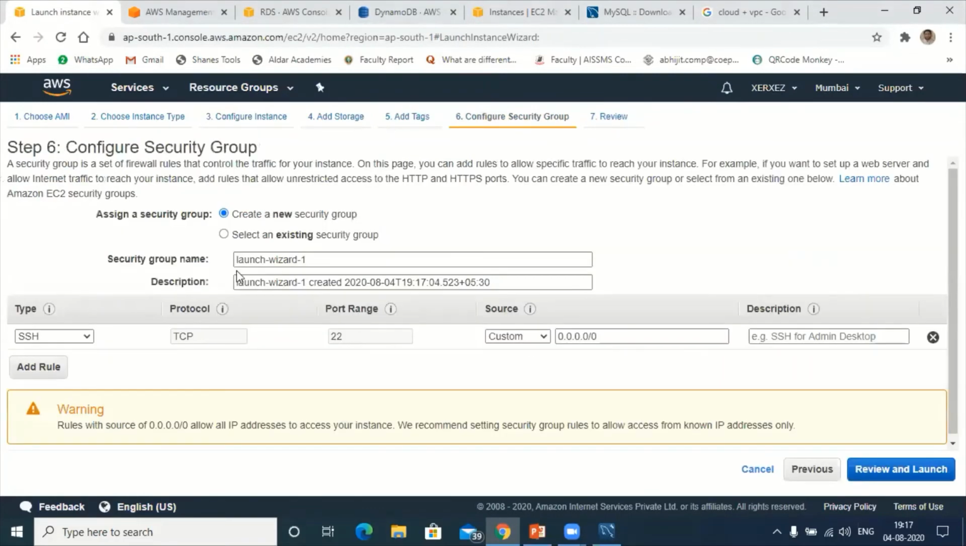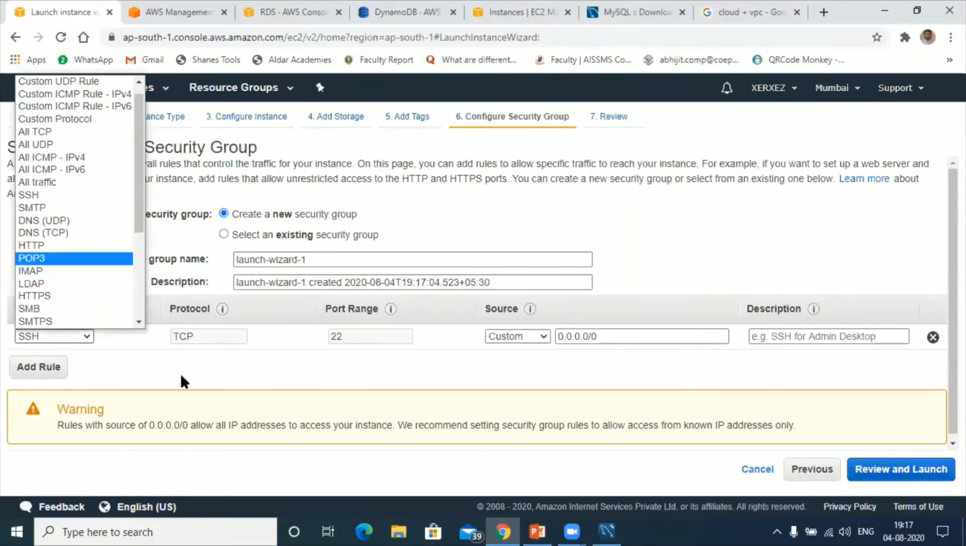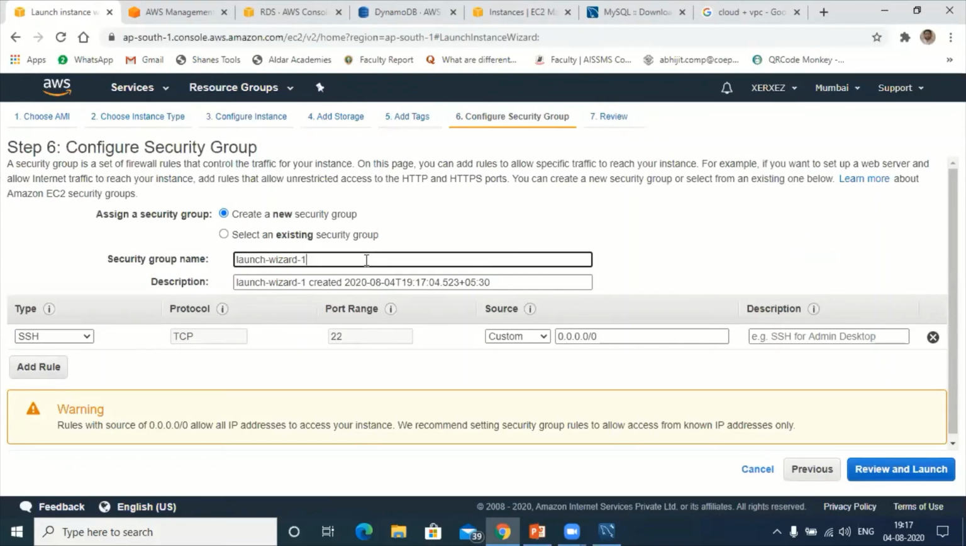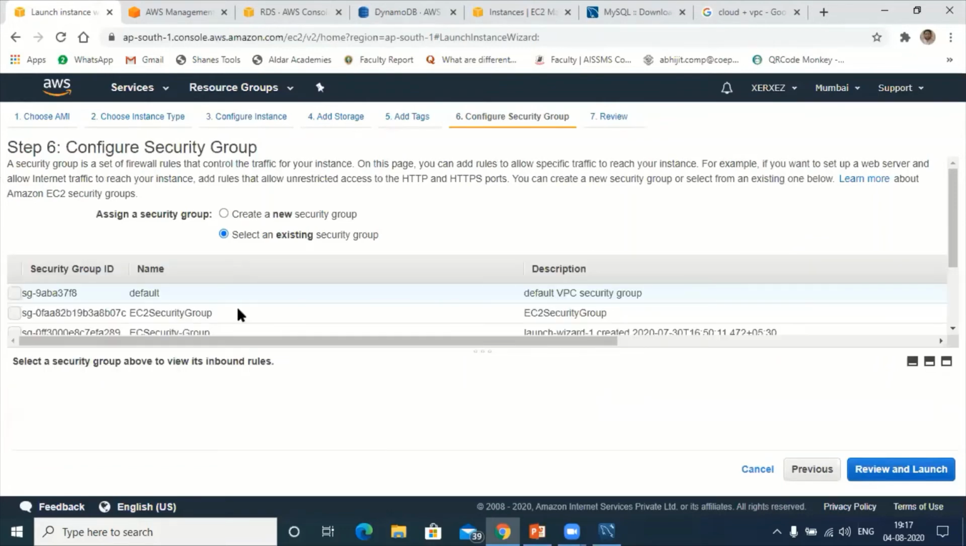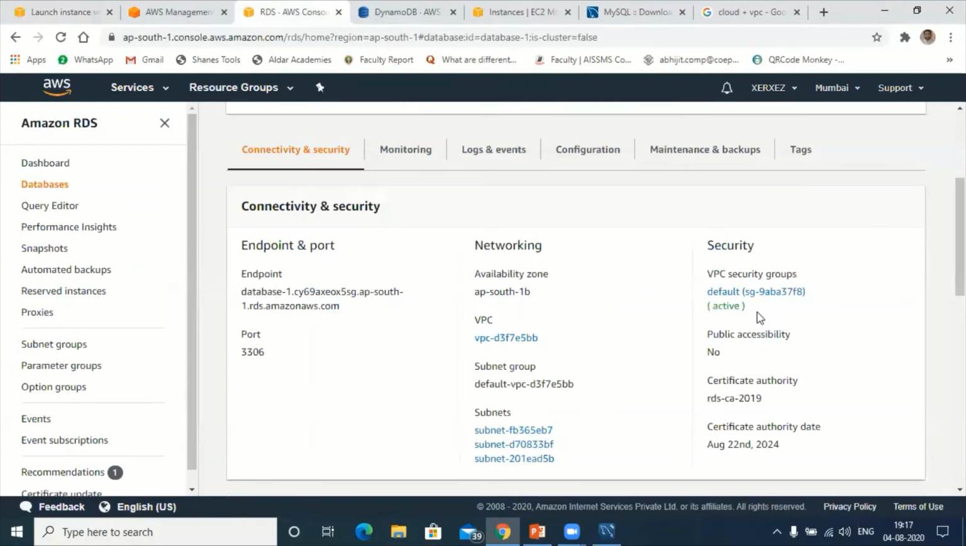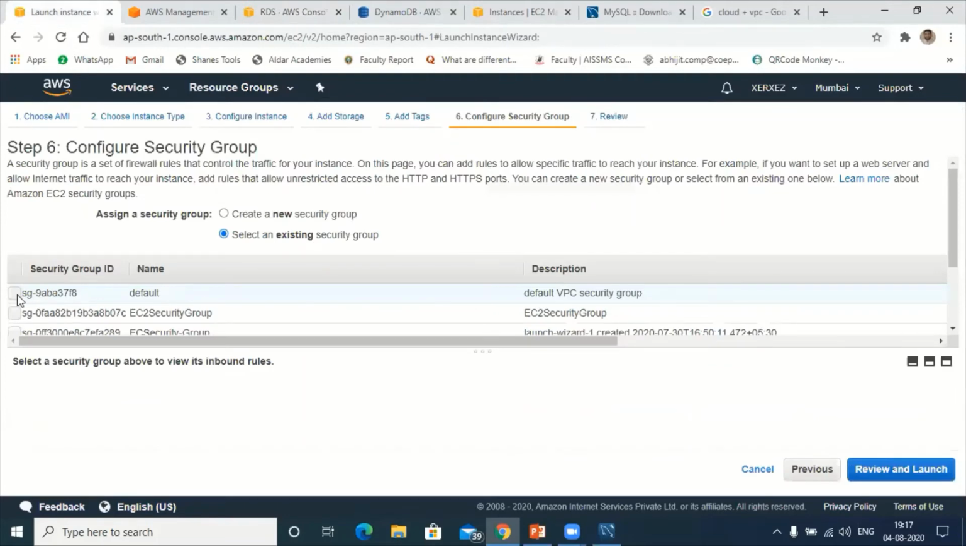As far as security group is concerned, SSH I have already used. SSH is required. We can use the existing security group here. Let me check in the RDS. In RDS the VPC is the same, correct. The RDS security group is SG9ABA37. Can you see this one? Choose this.